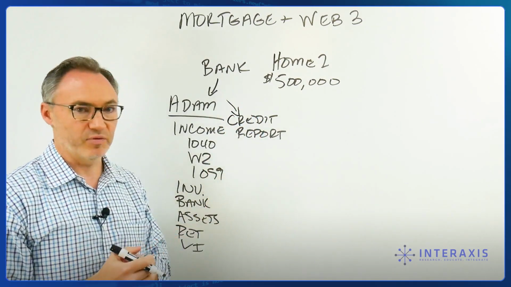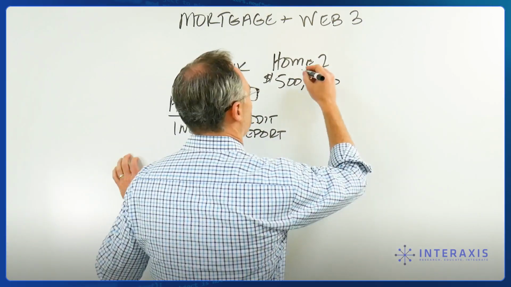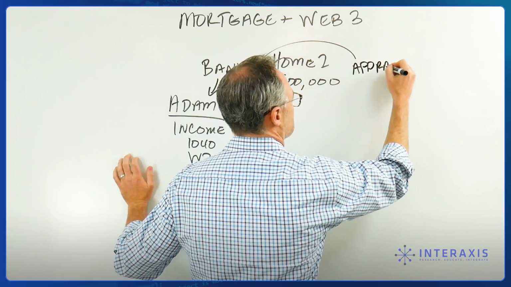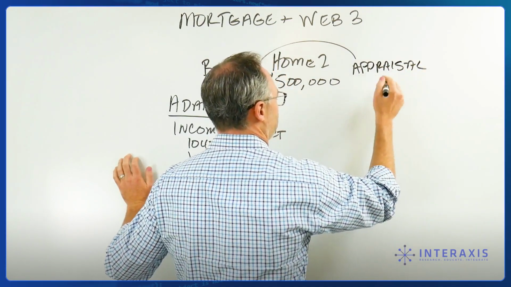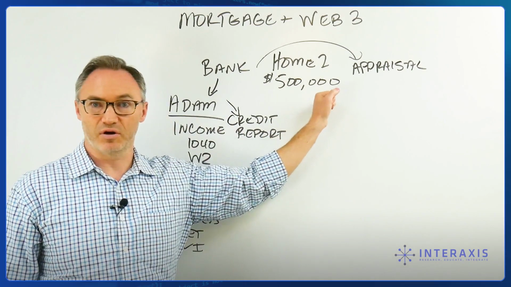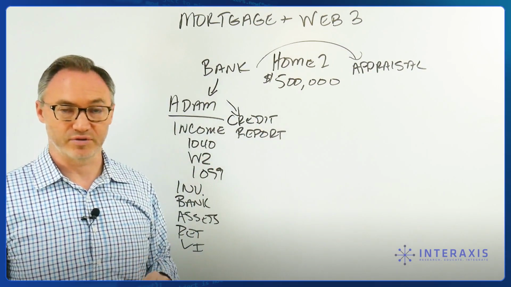Now, the other thing the bank is going to do is say, look, we need to make sure this is a $500,000 home. So we are going to go order an appraisal of the house. And we're going to make sure it's worth $500,000, because if we're going to loan you $400,000 against a $500,000 home, we want to make sure that the home is actually worth that. So they are going to go get an appraisal.